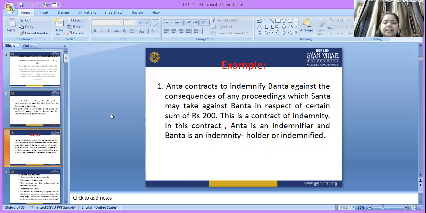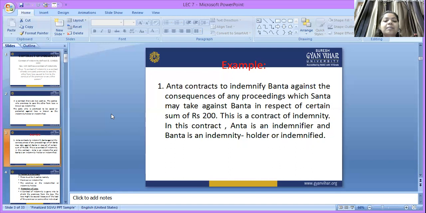Let's take another example. Anta contracts to indemnify Banta against the consequences of any proceeding which Santa may take against Banta in respect of a certain sum of 200 rupees. This is a contract of indemnity. In this contract, Anta is the indemnifier and Banta is the indemnity holder or indemnified.